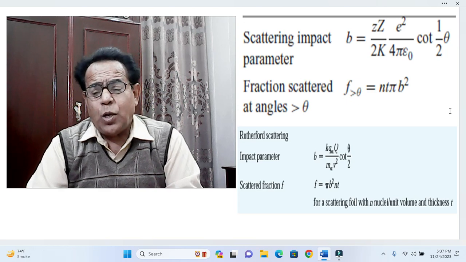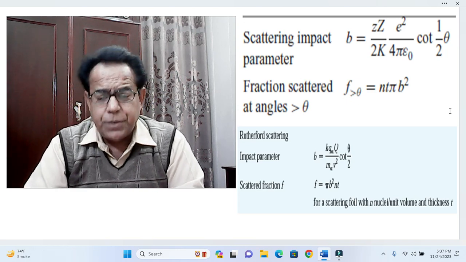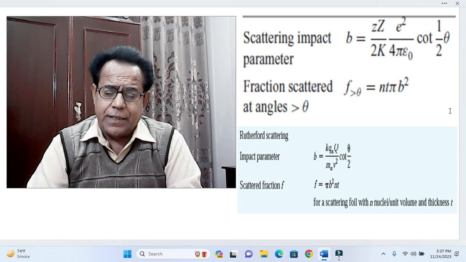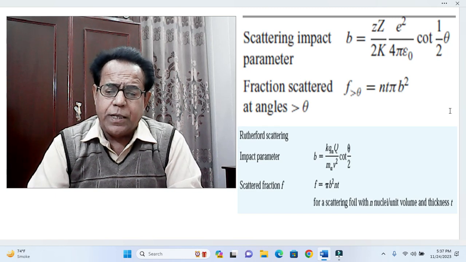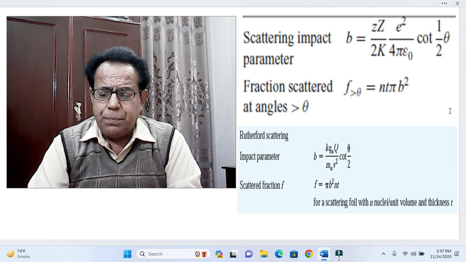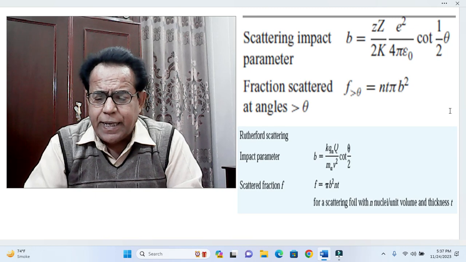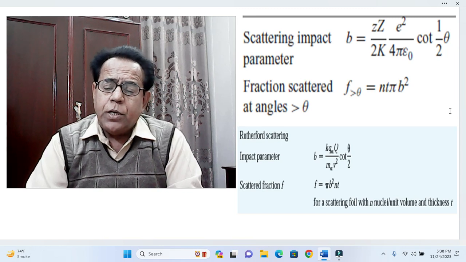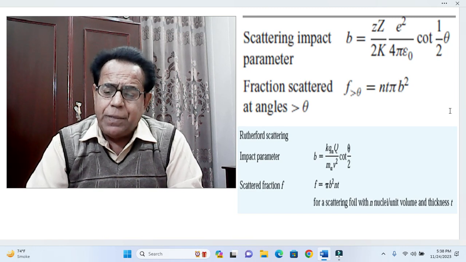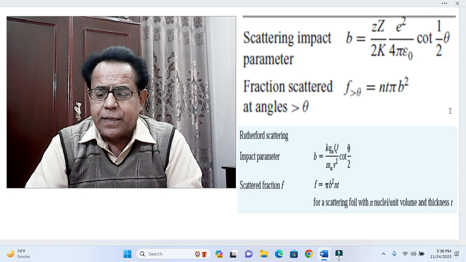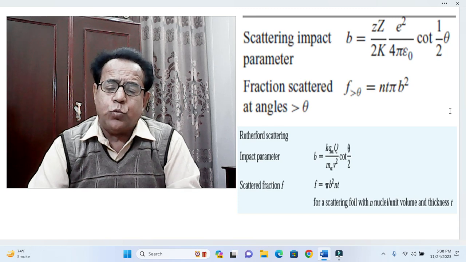In this snapshot, Rutherford scattering impact parameter b is equal to small q alpha, where alpha is written as a subscript of q, into capital Q divided by m alpha, where alpha is a subscript of small m, into v square into cot theta by 2.